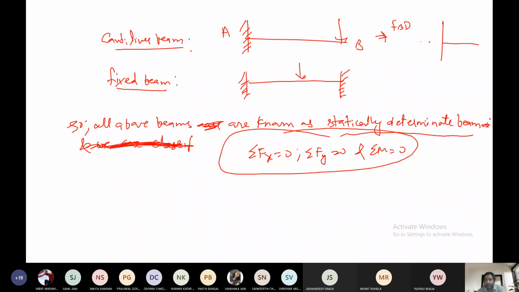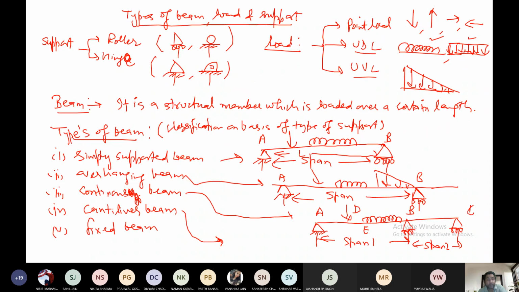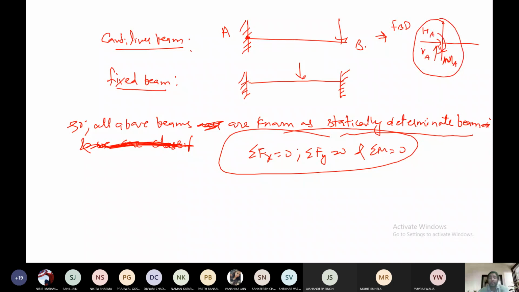So if I make the FBD here, this will be HA and this will be VA. Vertical will be VA and the third will be the moment MA. So you have these three things in the FBD when you are making the FBD diagram of the point A, because you can see for the other beams at A and B you have two reactions because of the hinge support. Here you have only the fixed support at the point A. So I am again repeating, for the point A, the FBD will be HA, this will be VA, and the third will be the moment.